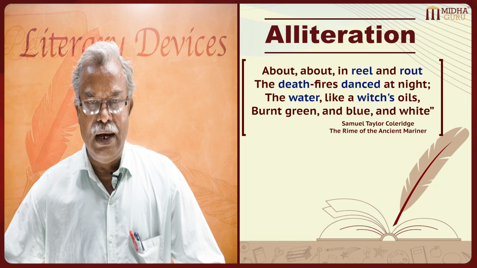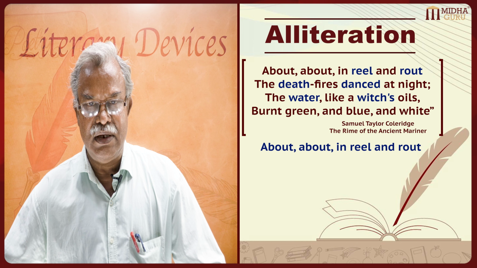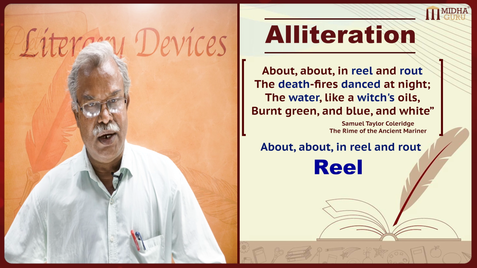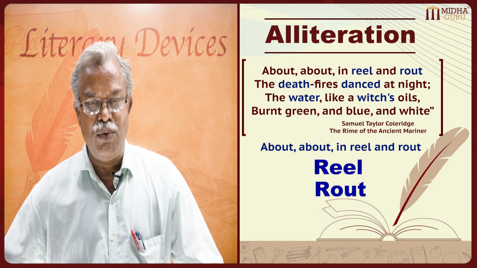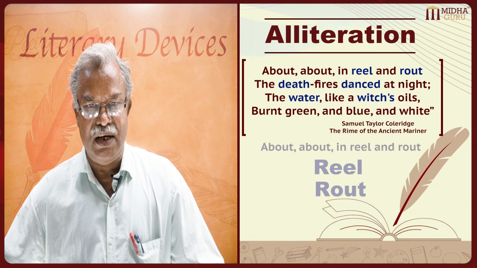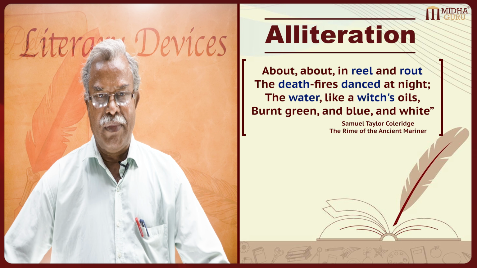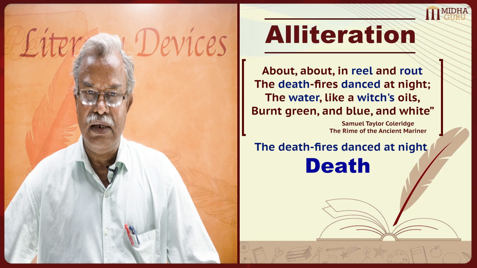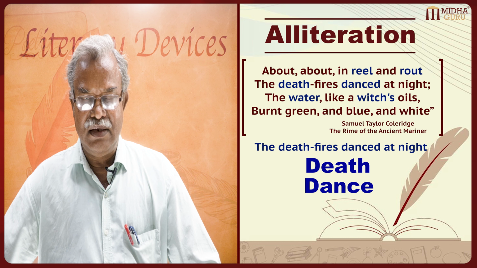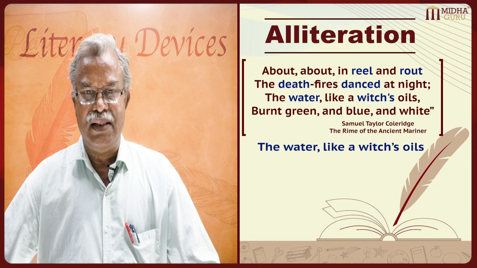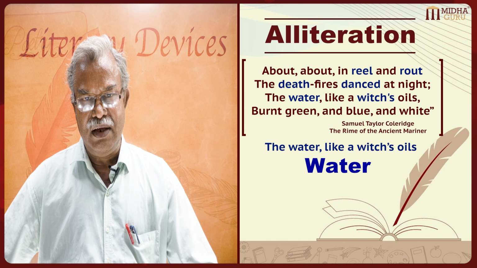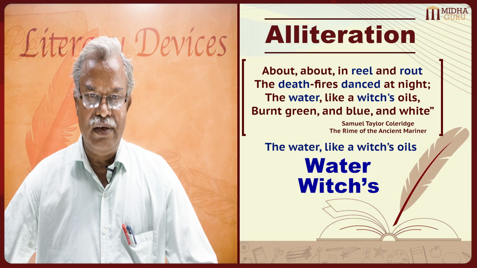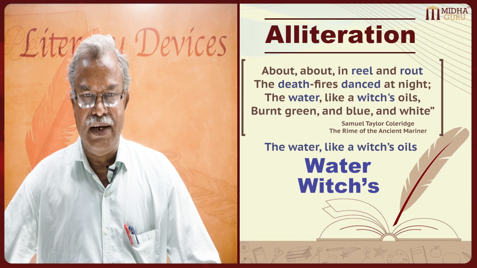So here, about and about, in reel and rout: reel, rout, the sound r coming one after the other. Then, death fires danced at night: death, dance, d. Water like the witch's oil: water, witch's, w. So here it is the case of alliteration.